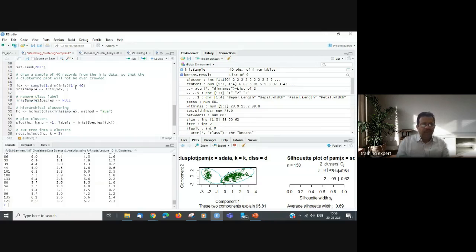Now we are going to run the hierarchical clustering using the method called hclust. Data is in this iris sample, and the method used would be average. There are different methods. When you run question mark hclust, you would get the help on it. Just do a question mark on that method, and you would see the help in the help window.